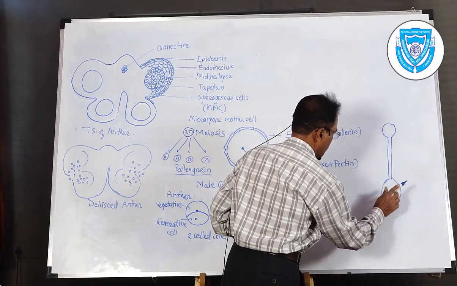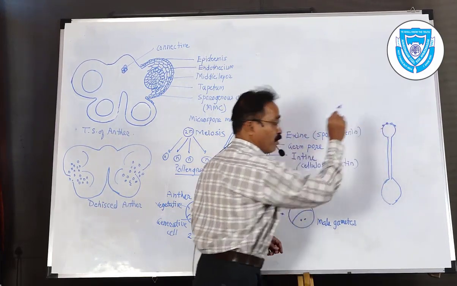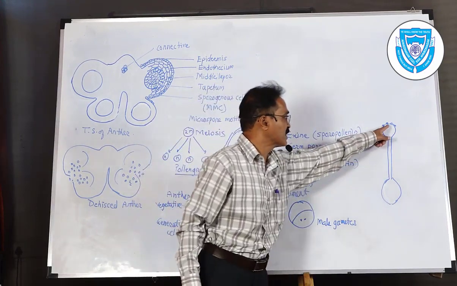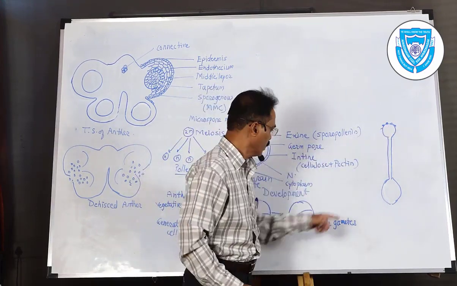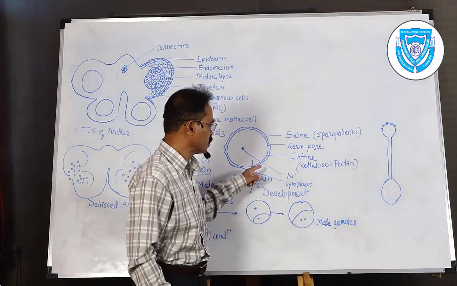We have discussed this. So this is the stigma, and these are the pollen grains. Further development takes place here at the stigma. Now these two male gametes are there, and what happens next?